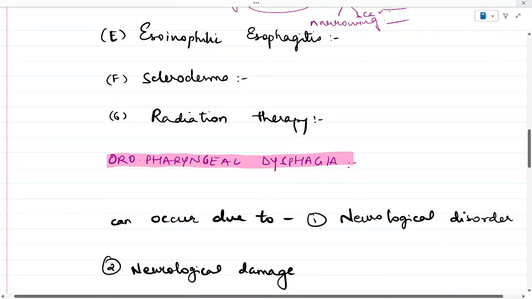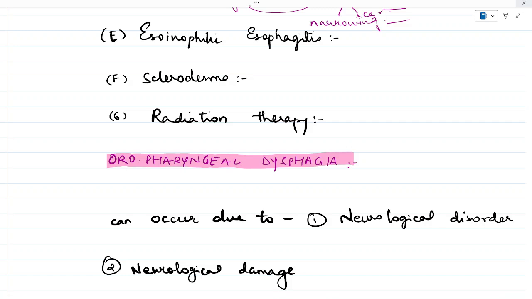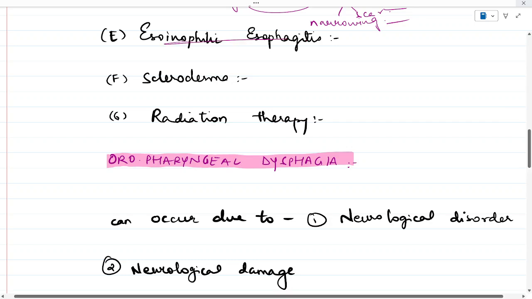Okay, so next is eosinophilic esophagitis. If we talk about eosinophilic esophagitis, usually this is a condition related to food allergy, and this is usually caused when there is an overpopulation of eosinophils in the esophagus.